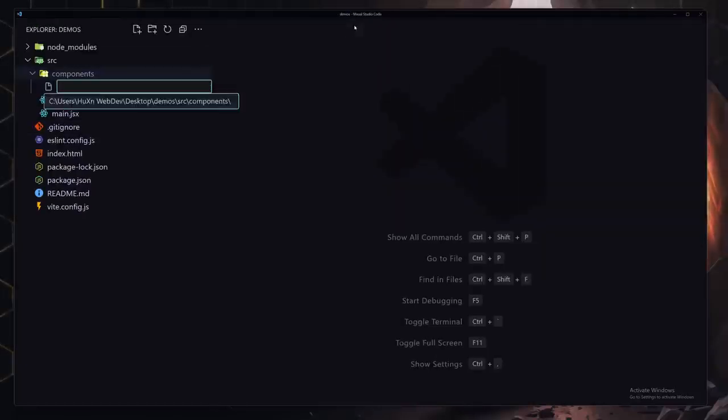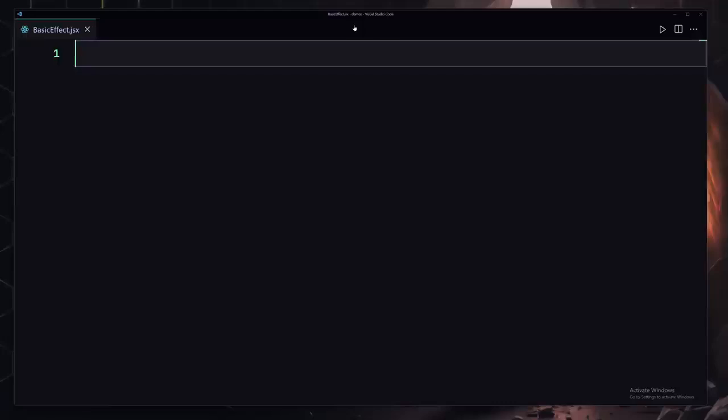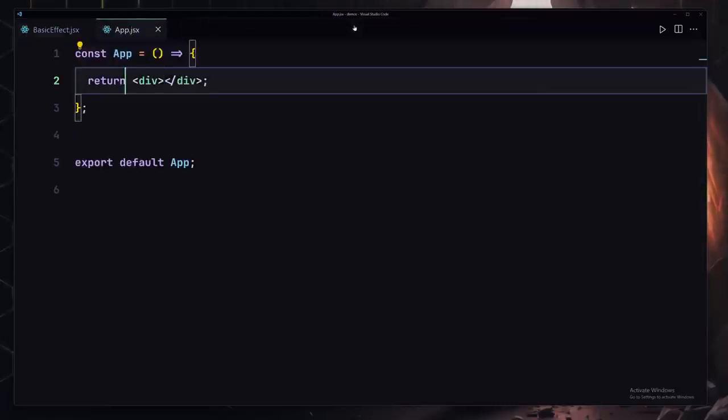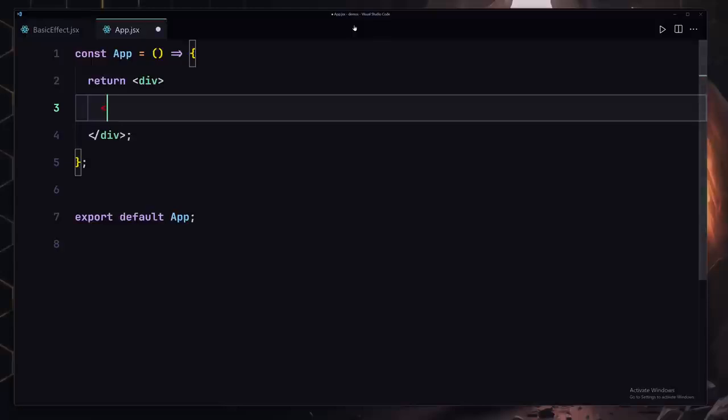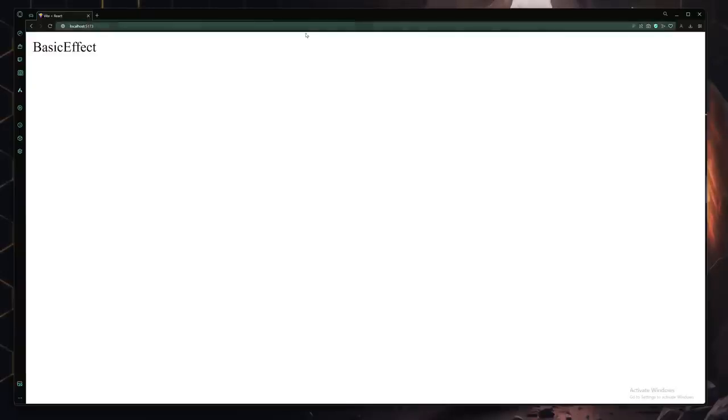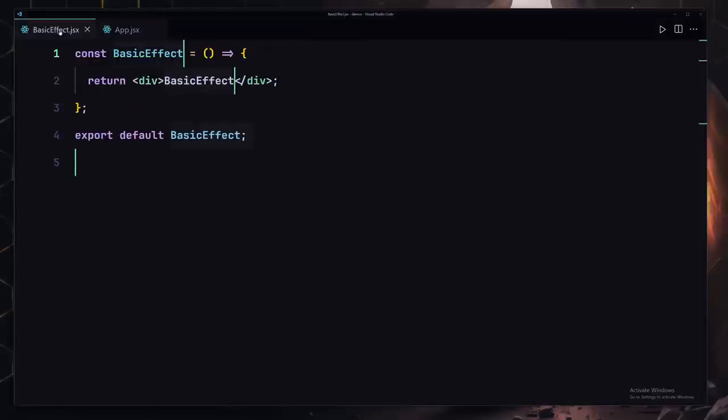So first of all, create a component with the name of like basicEffect.jsx. I'm going to be using my RAFC inside there. Let's just go ahead and go to my app and register my component right in here. So I'll use like BasicEffect and close this. So if I save my file, and here you can see we're now getting our basic component, or basic effect rather.